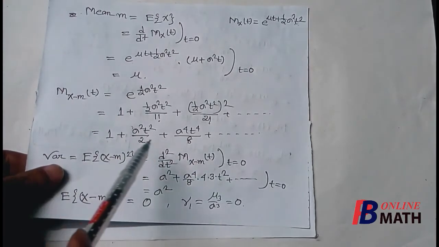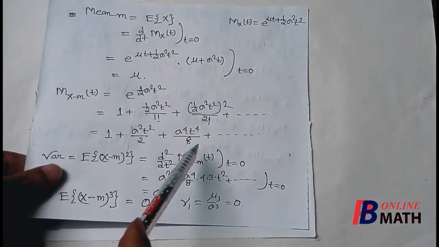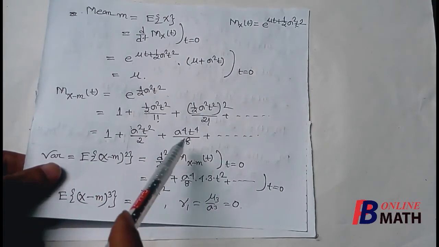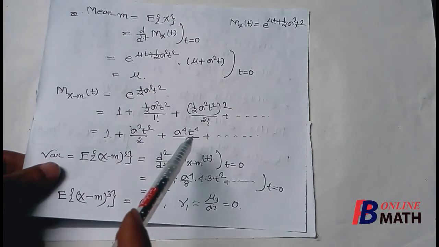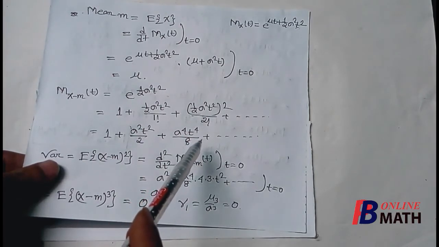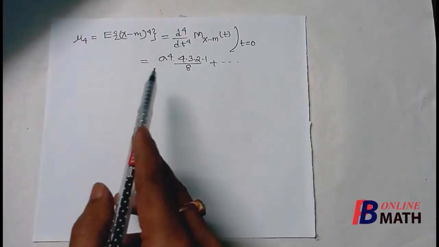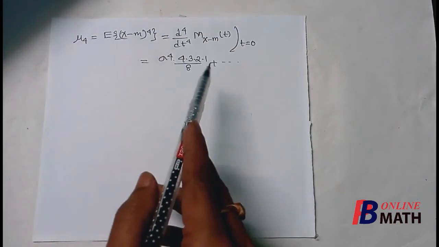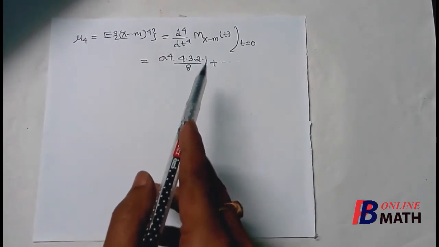So if we differentiate these 4 times, then we find that the first two terms are equal to 0. This term t to the power 4, if we differentiate this 4 times, it will be 4 into 3 into 2 into 1. So we write sigma to the power 4, and 4 times the derivative of t to the power 4, which is 4 into 3 into 2 into 1.